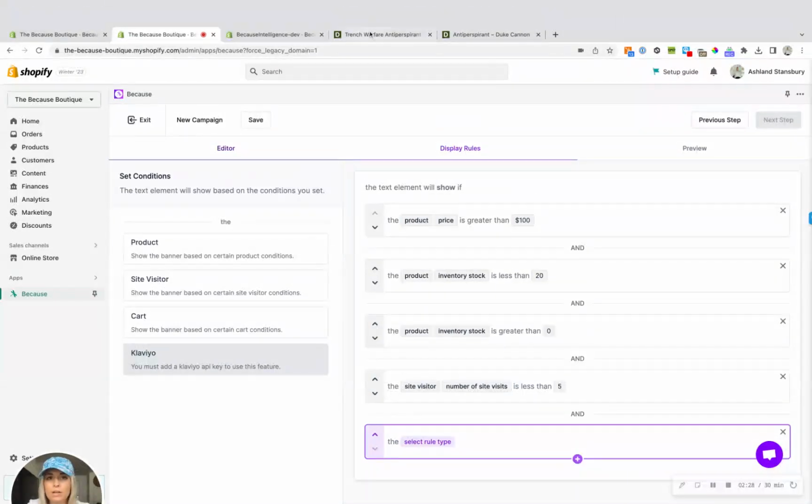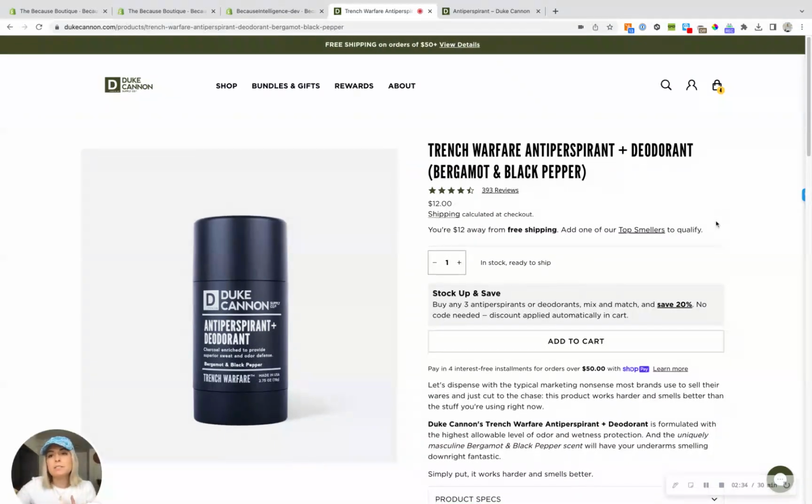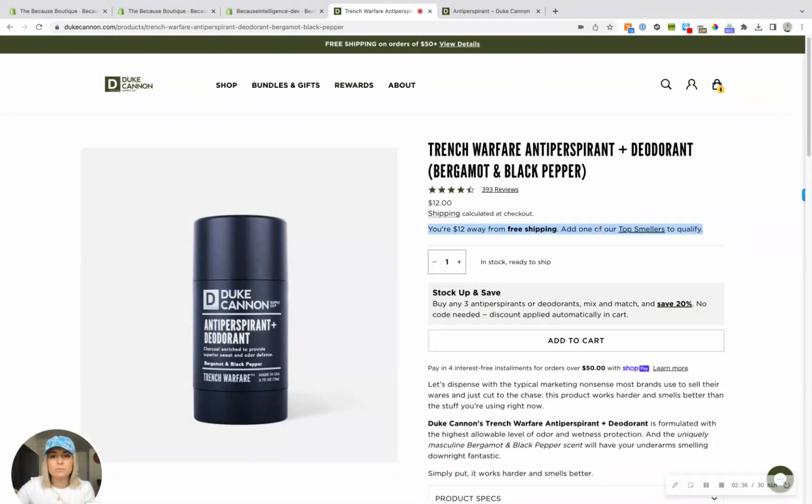Let me show you a little bit about what it looks like. So if we go into the product page of Duke, for example, this content can either just be simple text-based messages, what we call a text element like this one. This is telling us how close we are to free shipping and telling us what to add to cart to qualify. Or it can be more visual content like a banner. This one includes a background color and can also include optional icons.